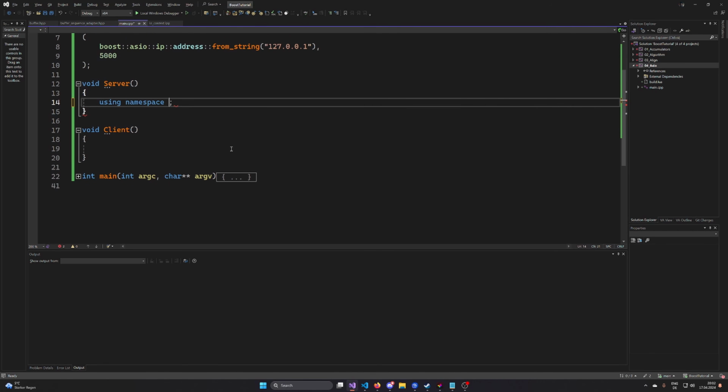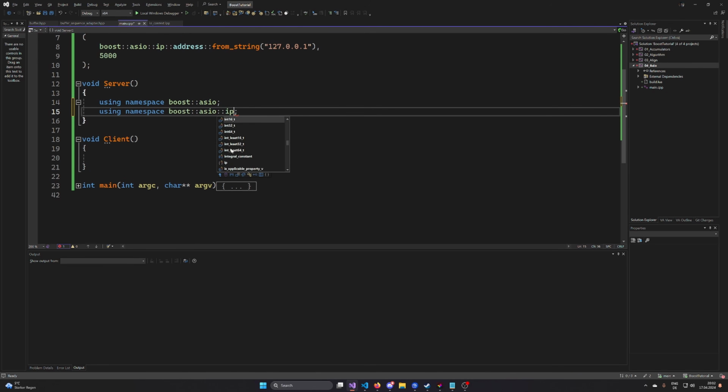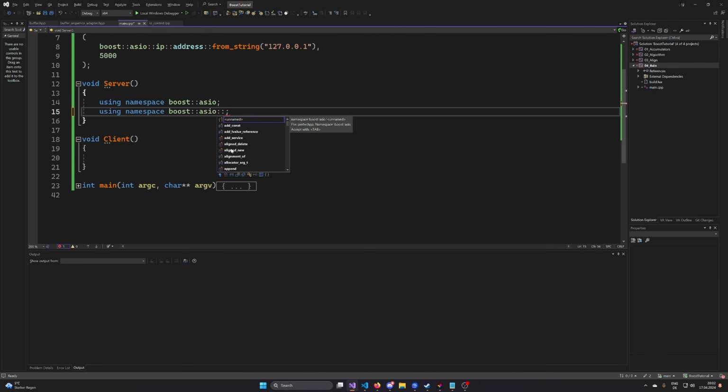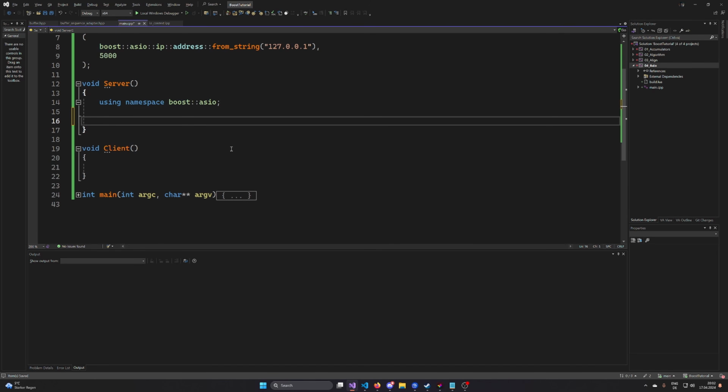I'm not a fan of using namespace globally, but inside of that function here, I'm fine with using the Asio namespace. It could be that UDP is actually a class. I don't know. In the end, just using namespace Asio is for now fine.